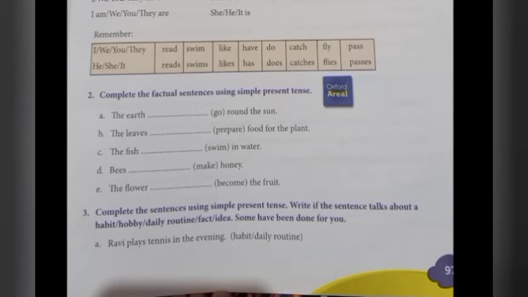From page number 97 to 98 we are having this exercise, and in page number 98 we are having listening and speaking exercises. So that is from page number 98 to page number 105. That is your homework, and with the help of your parents, read it and find the answers for it. We don't want to discuss more because we don't have time to do it.